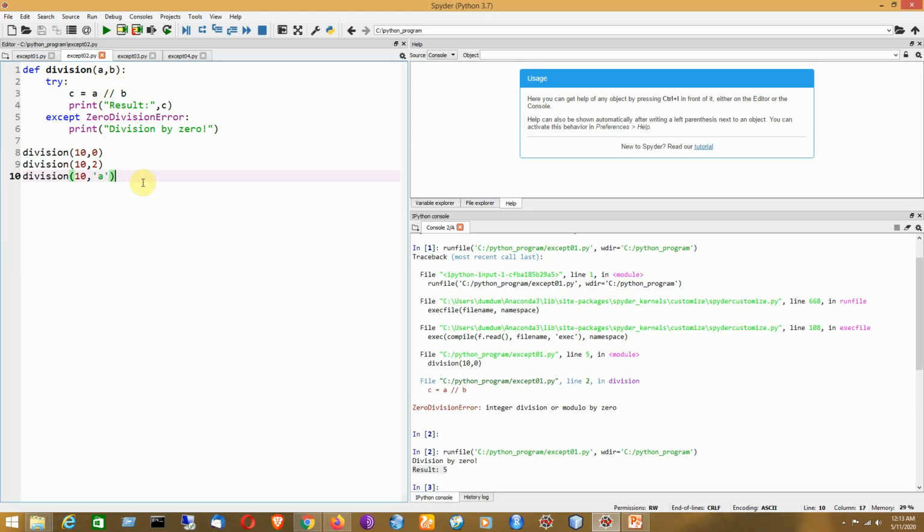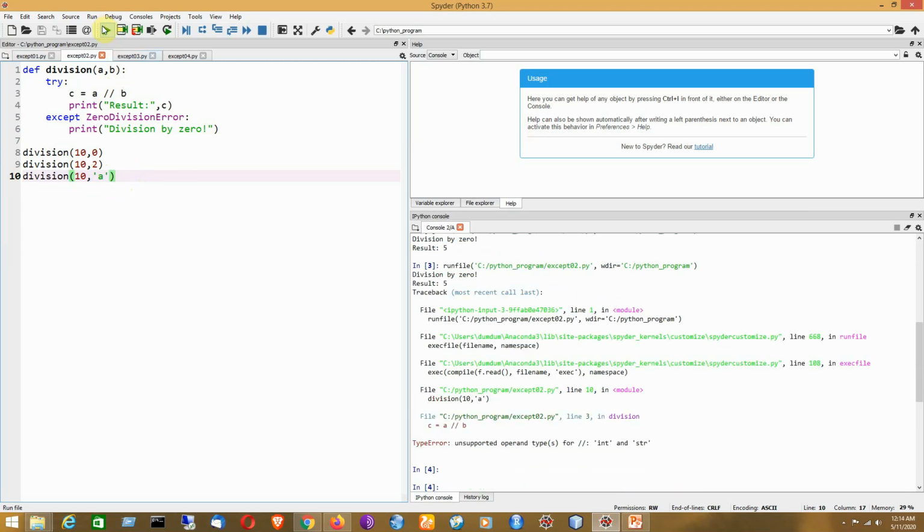Now I am trying to run the program. I have just added one line of code statement here, that is a particular function call, but the value of b is here not an integer, it is basically indicating a character. Now let's see what happens. So it will be showing a different kind of exception being generated. Okay, so that means this exception handler will not be able to handle this because it is a different category of exception.